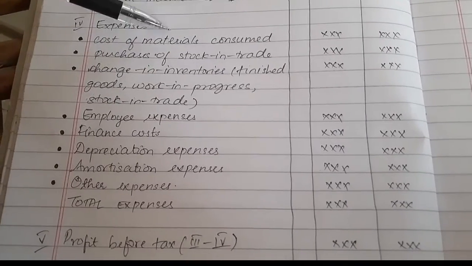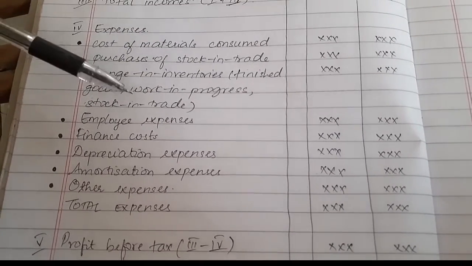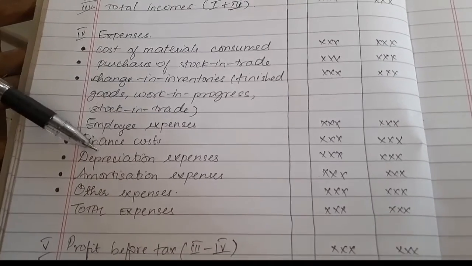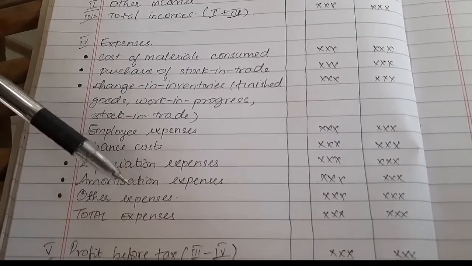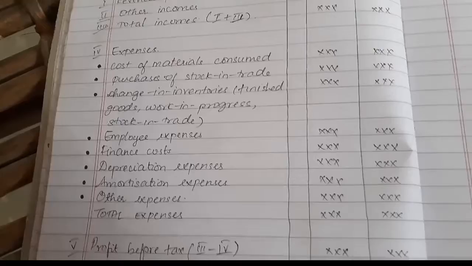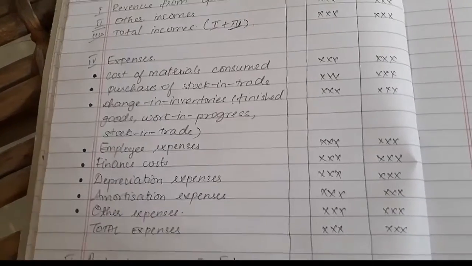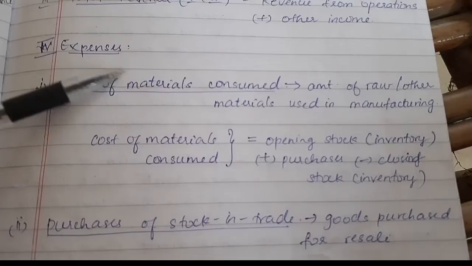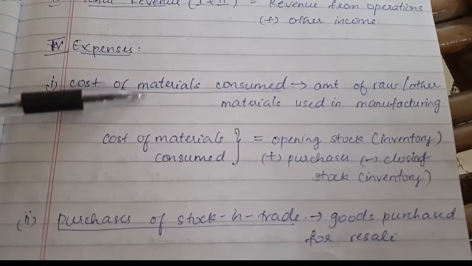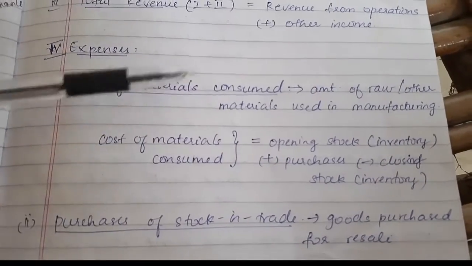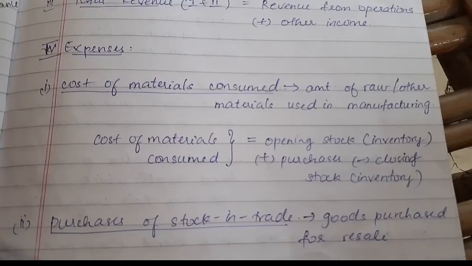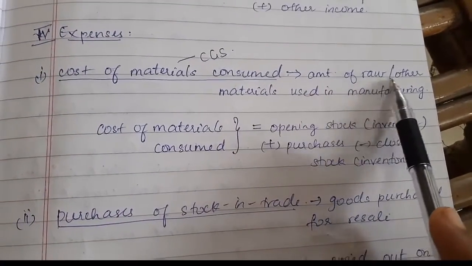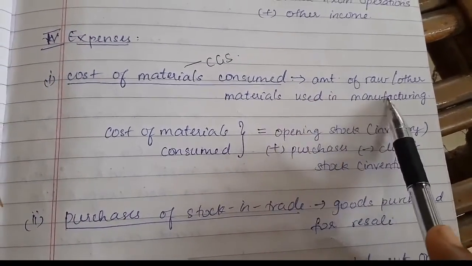First one is cost of materials consumed, purchase of stock in trade, changes in inventories of finished goods, work in progress and stock in trade, employee expense, finance cost, depreciation expense, amortization expense, other expense. The sum total of these expenses will be categorized here. The first one is cost of materials consumed. What do you mean by cost of materials consumed? It is the amount of raw material or other material used in manufacturing.